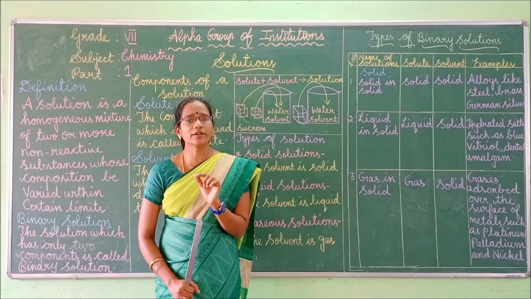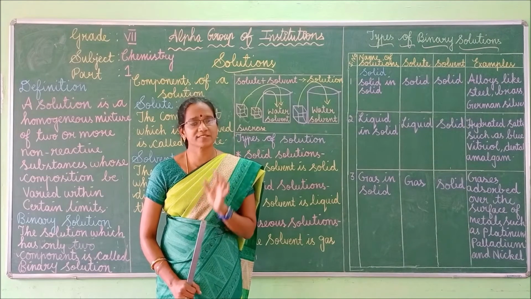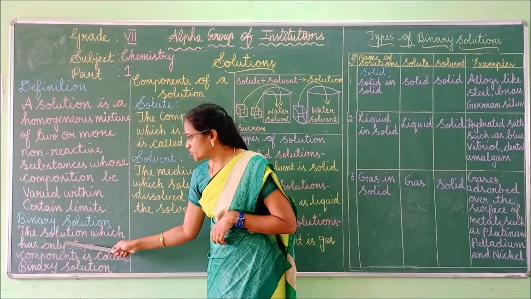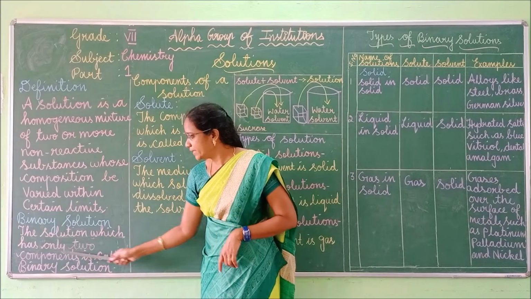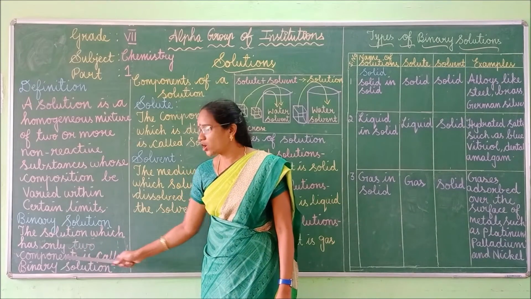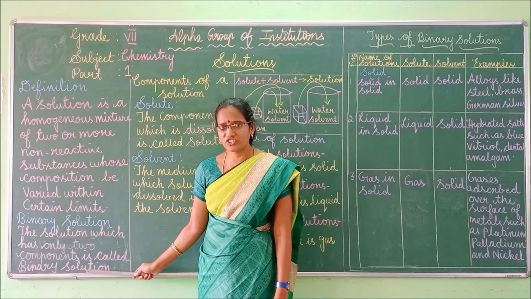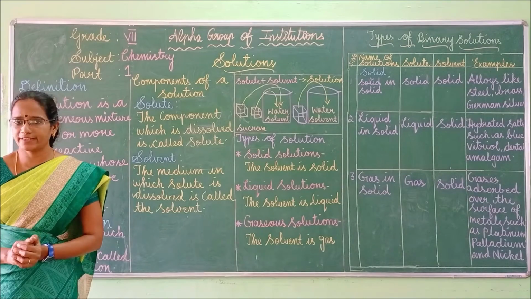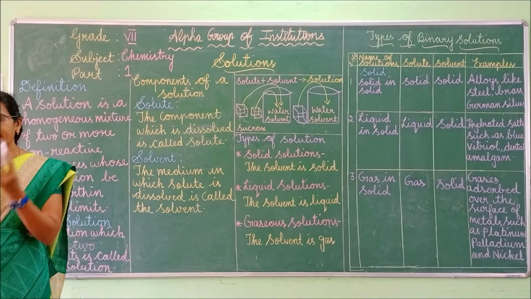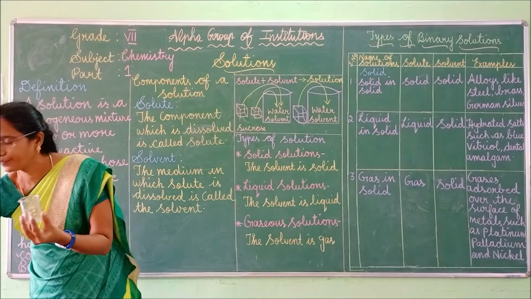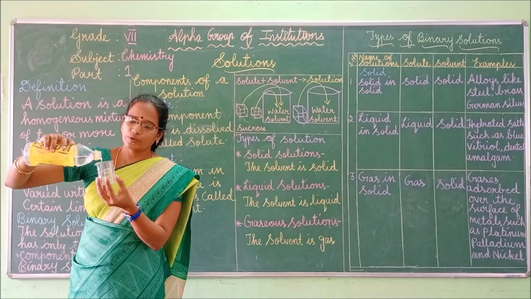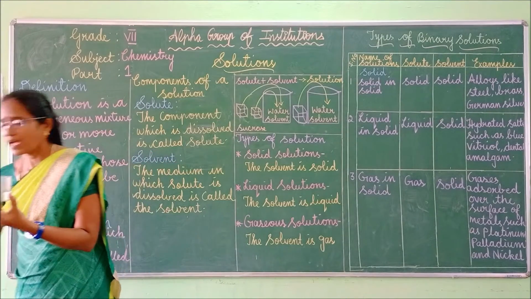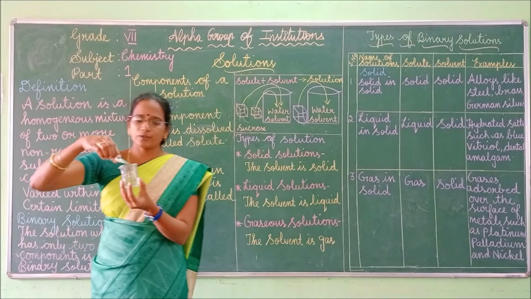Miscible means mixed in all proportions, mixed thoroughly. So what do you mean by binary solution? The solution which has only two components is called a binary solution. Got it, children? Let me do one activity for binary solution. For that we take one glass beaker and add some water into it, and then add some common salt into it, right?